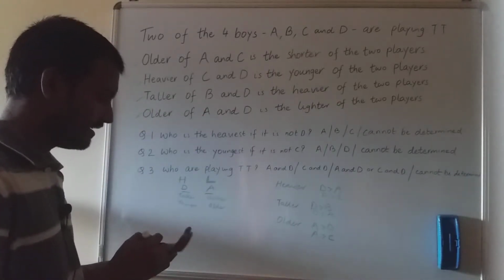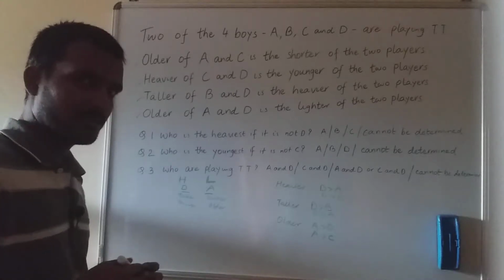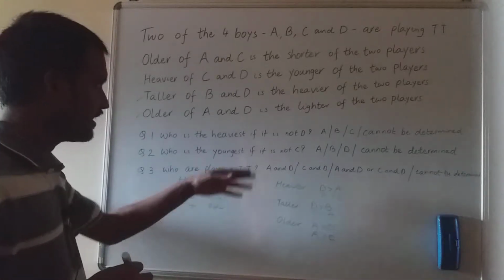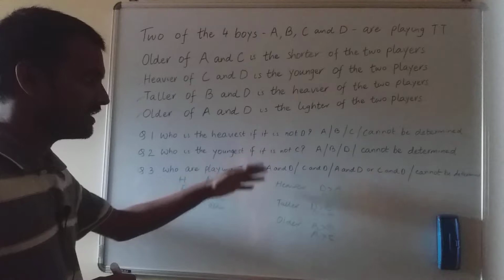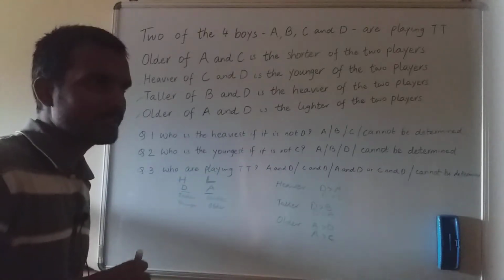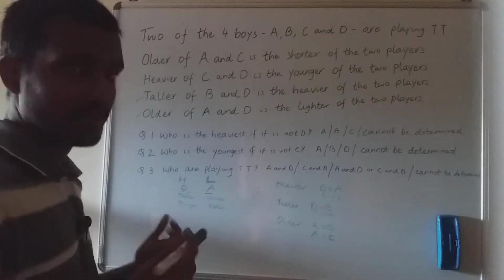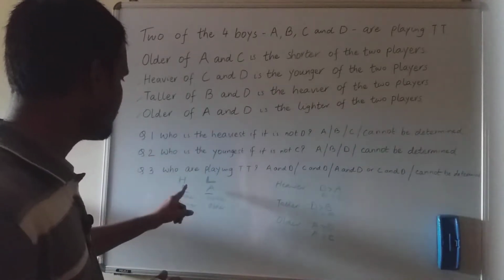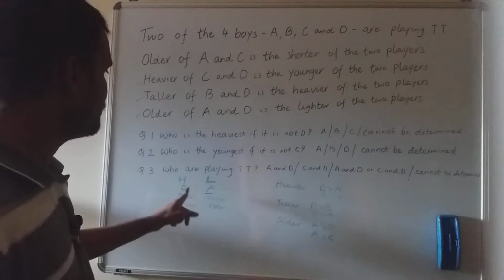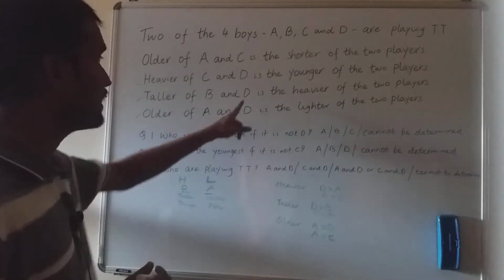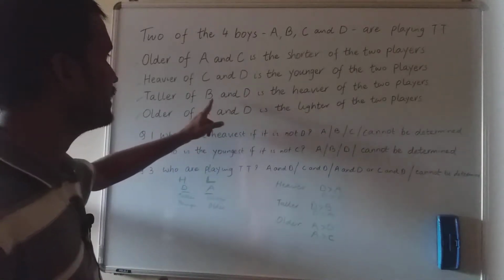Okay, now what I did was, when I was solving this, I just attempted all the three questions and I could solve it. I will first solve this, then I will tell you that I was lucky enough that from this statement I assumed D and then I went ahead. What if I didn't assume D and I went with B?